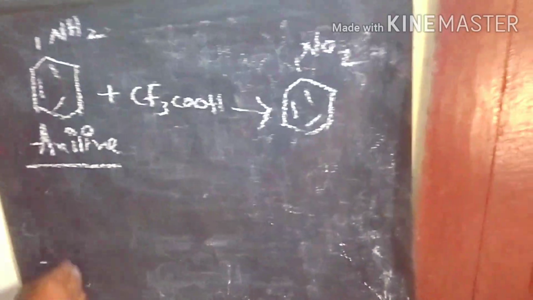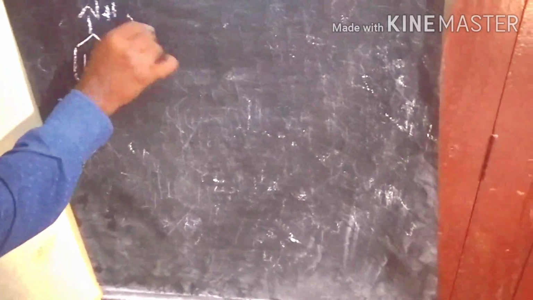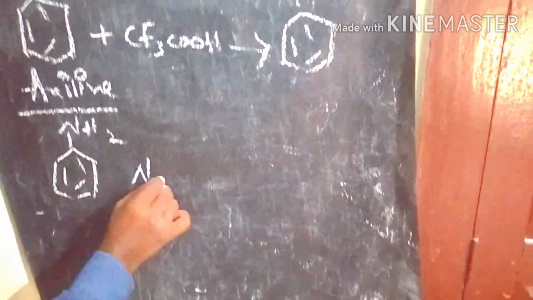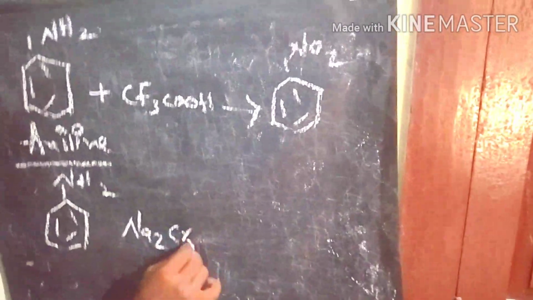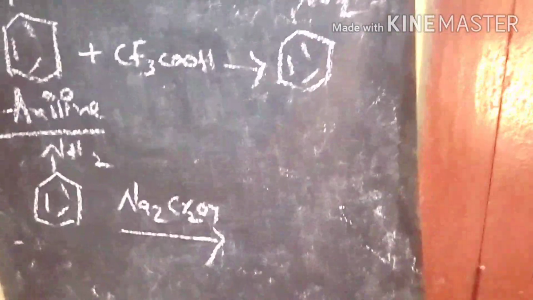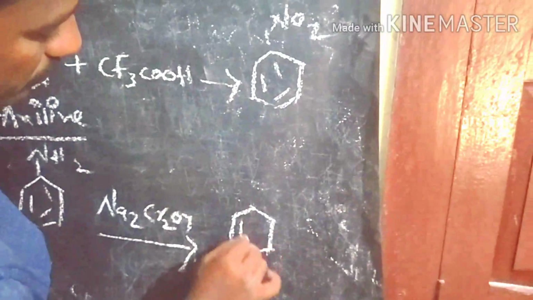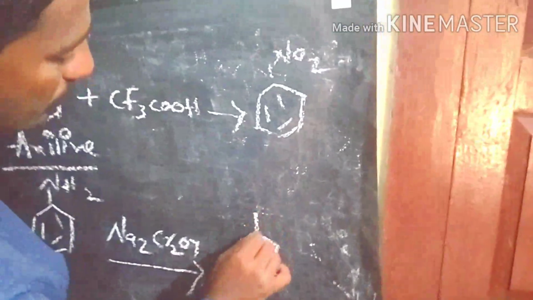For example, in the case of aniline, reaction with strong oxidizing agents like KMnO4 or sodium dichromate. So these are the strong oxidizing agents. What is the product? The benzoquinone, para-benzoquinone is the product. So this is the para-benzoquinone.